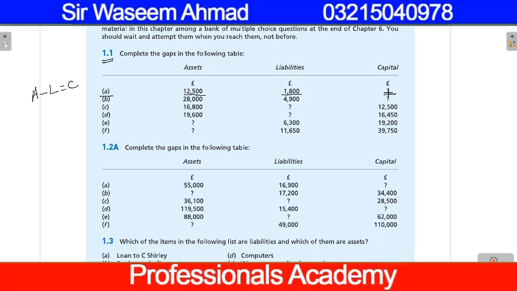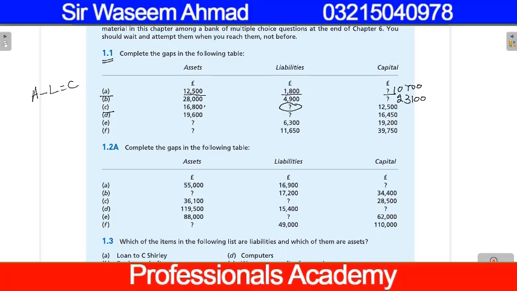The value of capital will be 10,700. In the next question, again the same, you will subtract 4,900 from 28,000. The value of capital will be 23,100.